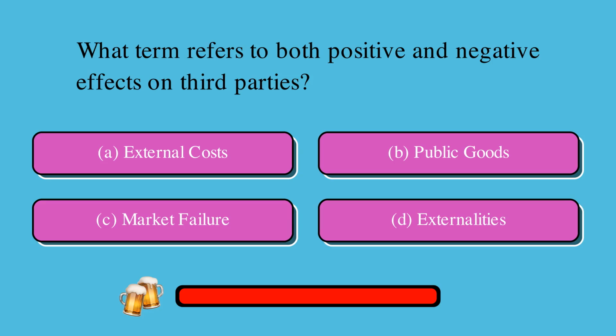What term refers to both positive and negative effects on third parties? Is it A, external costs, B, public goods, C, market failure, or D, externalities? The correct answer is D, externalities.